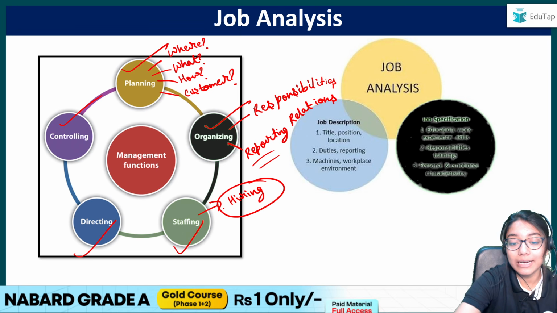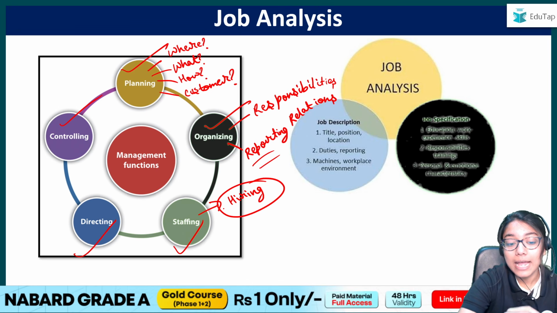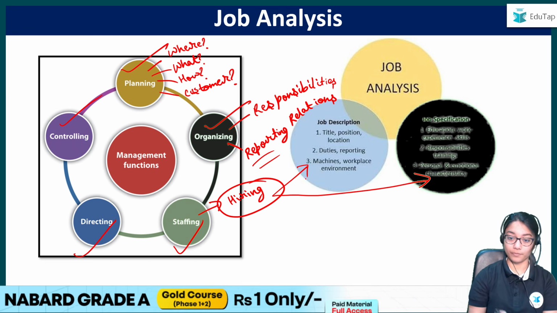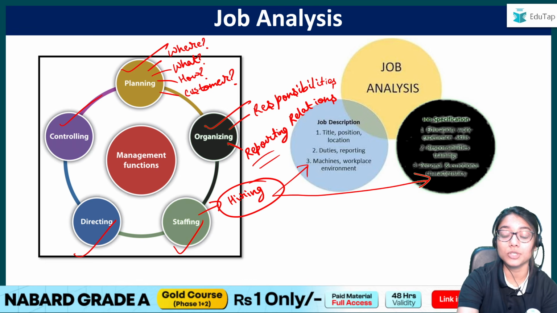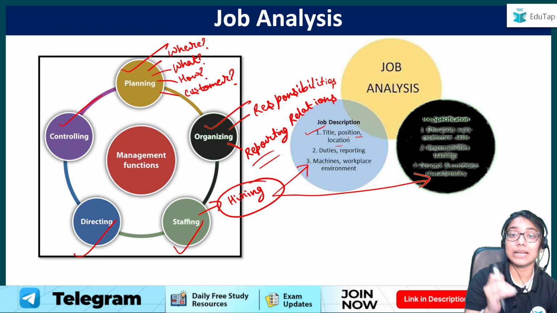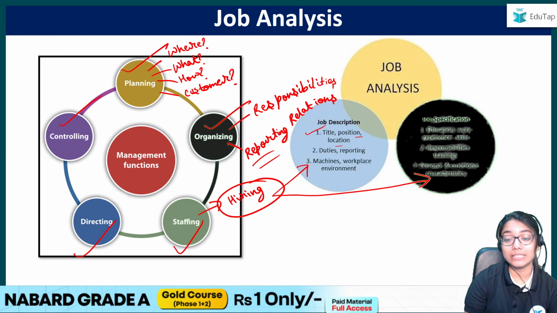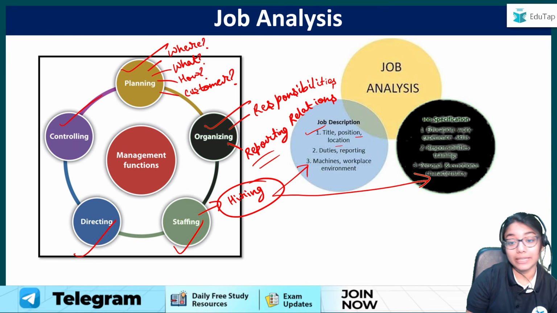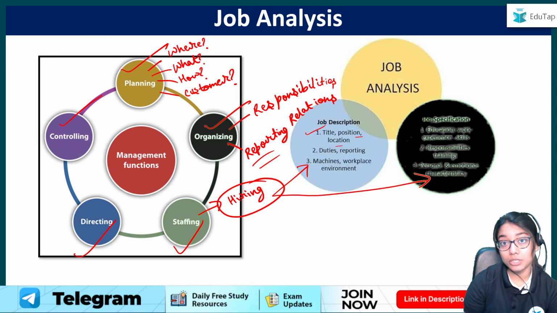This is the point where I'm hiring people, right? And under staffing itself, we do this: send out the job description and job specification. What contains your job description? In the job description, I'll mention the title of the position and the location at which the position is open. That is, let's say I have a job open for an accountant in the location of Delhi. So this would be mentioned in the job description.